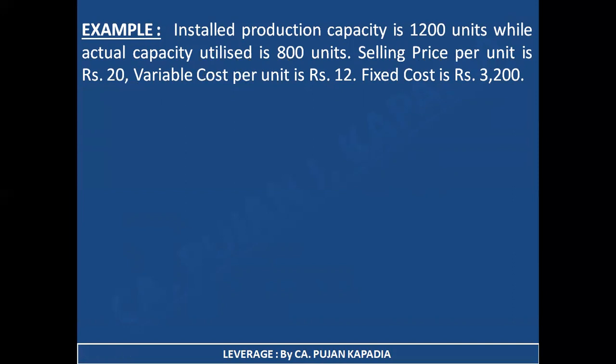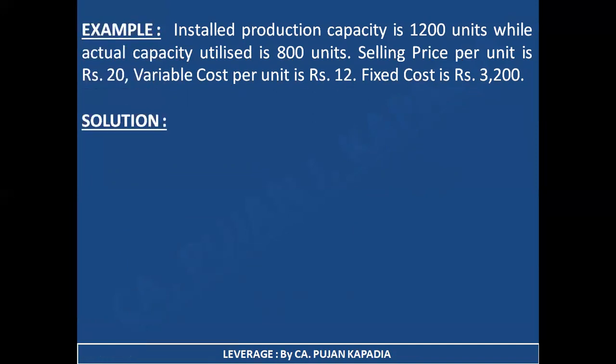So we are going to use the second formula, because we learned that if the direct amount is given, we can use the above formula. But if per unit values are given, it is good to go with the second formula. As a result, I am going to take my second formula. And lastly, they have written fixed cost is 3200. Fine. I hope the data given is simple. So I am given my actual quantity, that is 800, selling price per unit 20, variable cost per unit 12, and fixed cost as 3200.